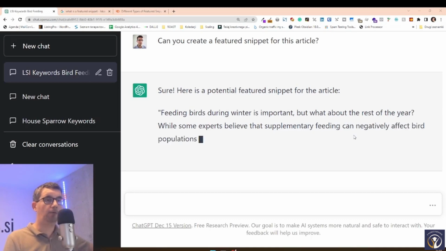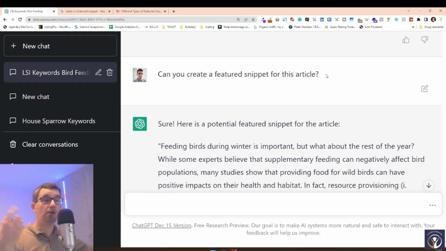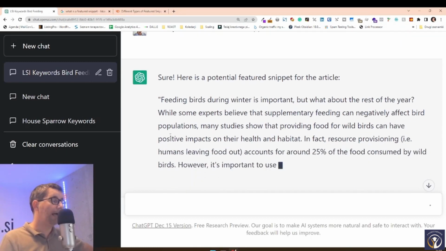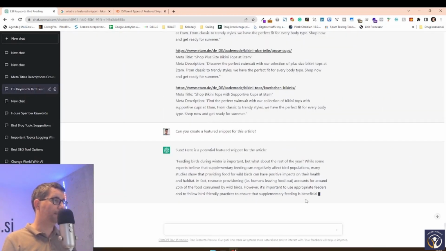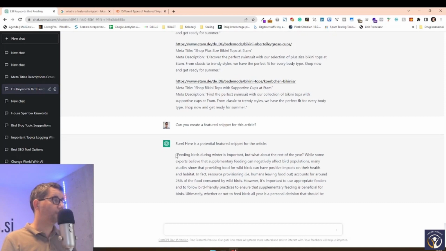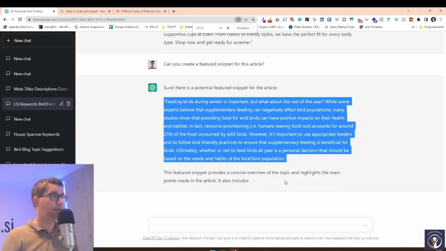Here we can see how that works, right? So ask it, can you create a featured snippet for this article? Remember back, we had an article about feeding birds during the winter, and it created a short paragraph. Let me zoom that out so you're going to have an idea of how long that is. A short paragraph on what is the most important in this article.